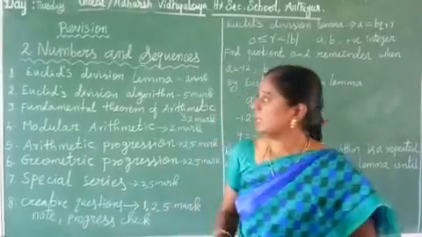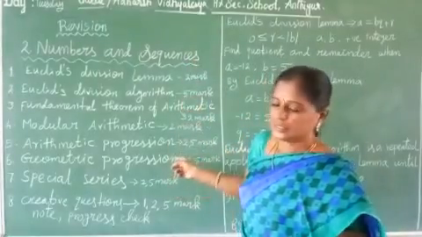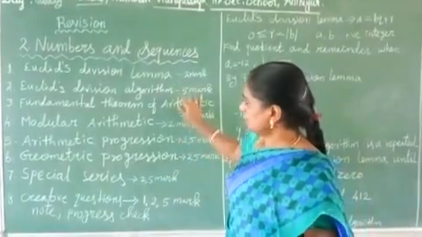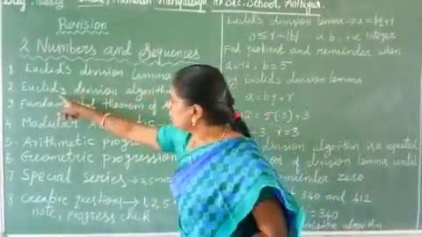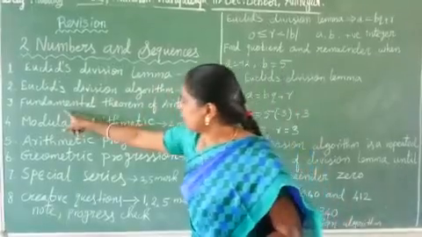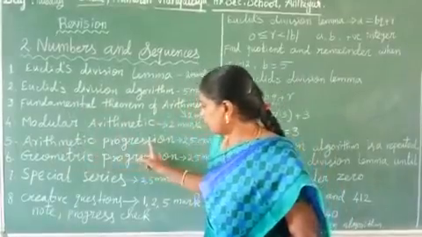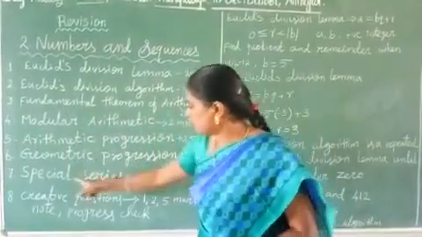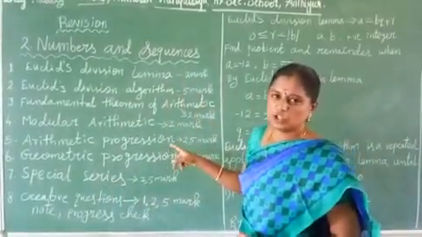Going to discuss numbers and sequence topic. This is a very important chapter. Few topics we now discuss. What are the topics? Euclid division lemma, Euclid division algorithm, fundamental theorem of arithmetic, modular arithmetic, arithmetic progression, geometric progression, and special series. So these are very important topics.